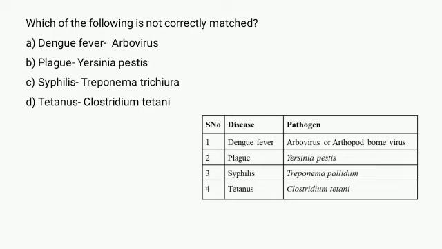Next is tetanus, which is caused by the bacterium called Clostridium tetani. Tetanus is a serious disease that affects our nervous system, leading to painful muscle contraction, particularly of jaw and neck muscles, and so it is commonly known as lockjaw. So from these 4 diseases, syphilis is incorrectly matched. It is caused by Treponema pallidum instead of Treponema trichiurea.